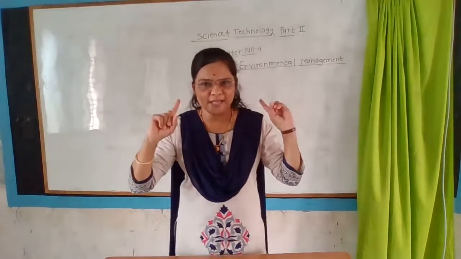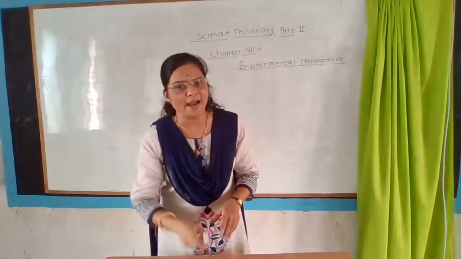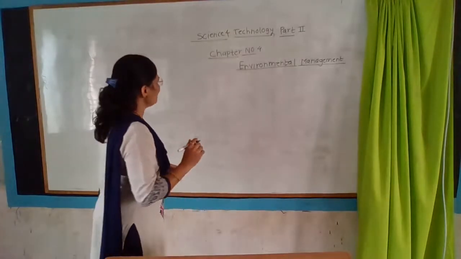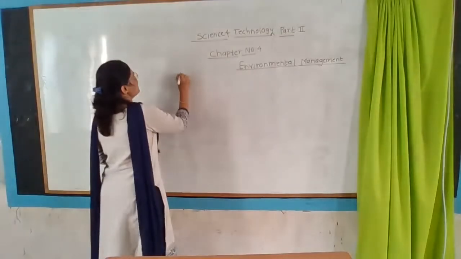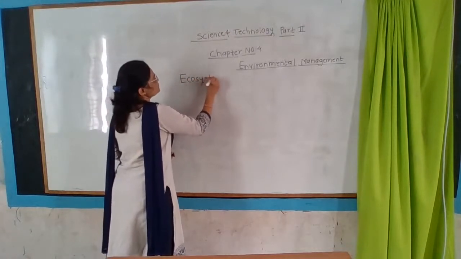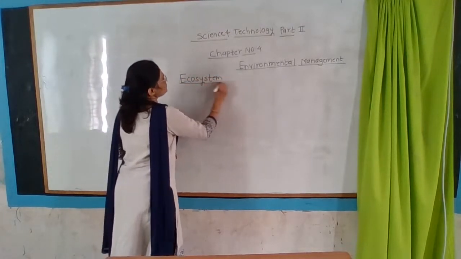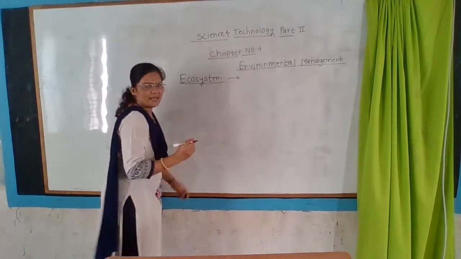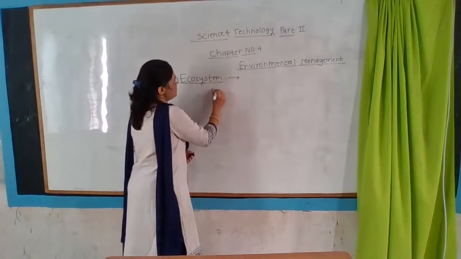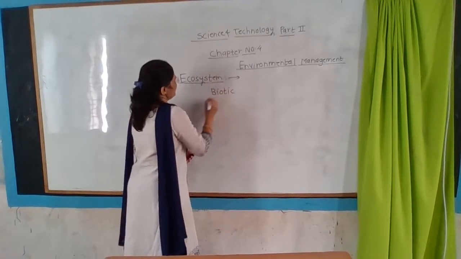In our surroundings, so many biotic and abiotic factors are present, and the interaction between biotic and abiotic factors is called the ecosystem. You are familiar with the word ecosystem and the biotic and abiotic factors.